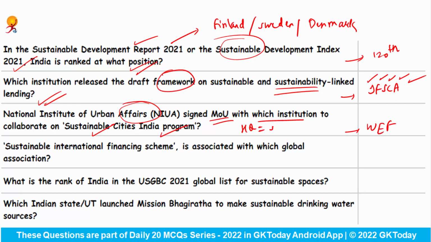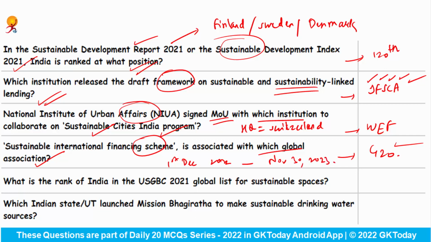Headquarters lies in Switzerland. Sustainable International Financing Scheme is associated with which global association? Answer is G20. Do remember that India would be presiding the G20 from 1st of December 2022 up to 30th of November 2023. Fine. Can you tell me who is the current G20 president? Do let me know in the comments.